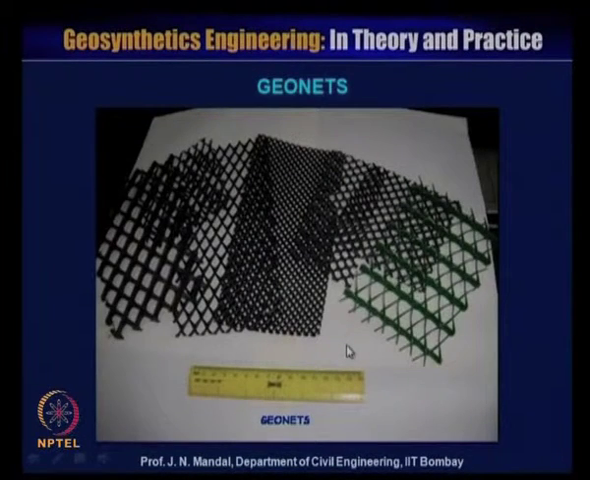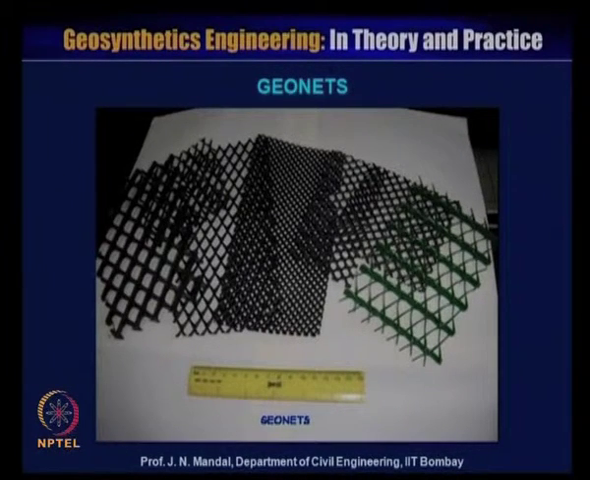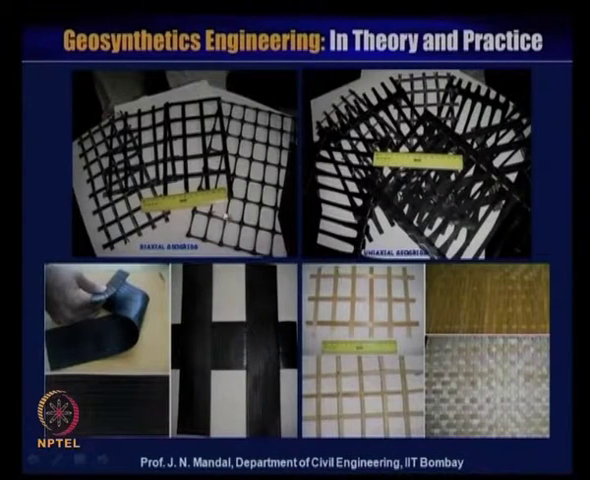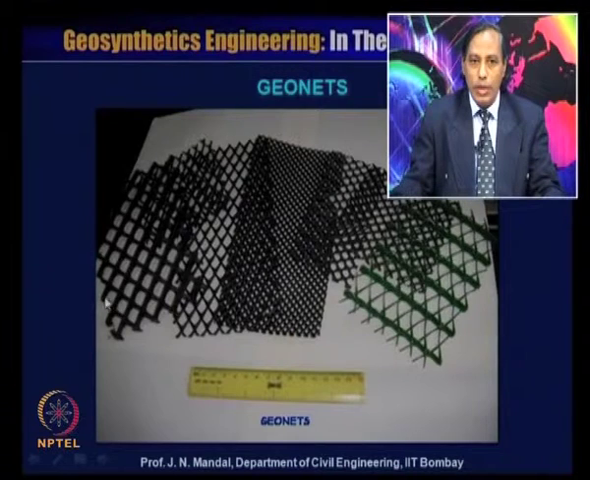Next material is the geonet. You can see here that this geonet is rhombus in shape. It is not the same as I showed you in the case of geogrid material, like a biaxial geogrid material, where shape and size is something different. But in the case of the geonet, you can see this opening size is rhombus in shape.